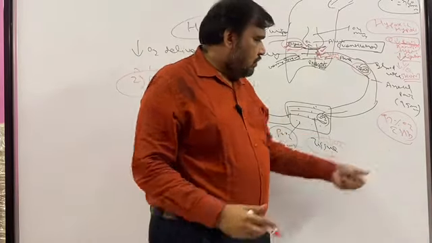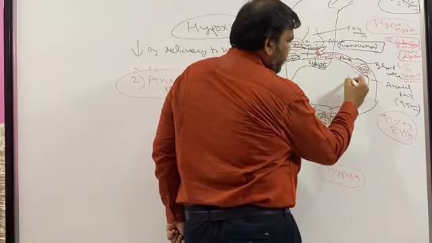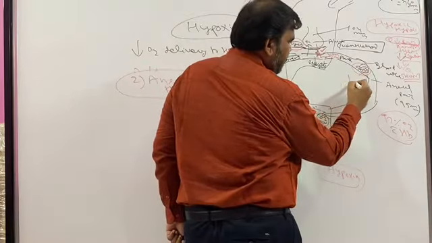So imagine if hemoglobin is less. Now the criteria, decreased hemoglobin, the second criteria. So when the hemoglobin is decreased, what will happen? Hemoglobin is not there to carry oxygen. So what will happen to the tissue? Again decreased oxygen, because hemoglobin is not carrying the available oxygen. So oxygen is normal, and this is called anemic hypoxia.